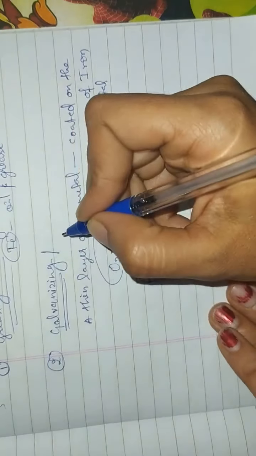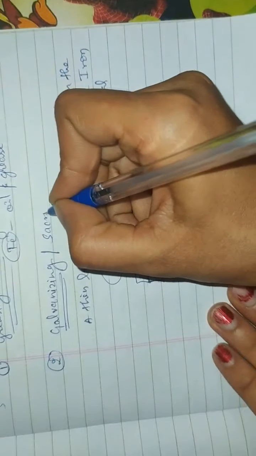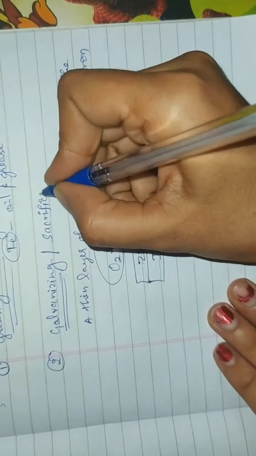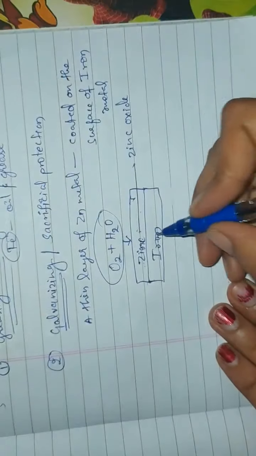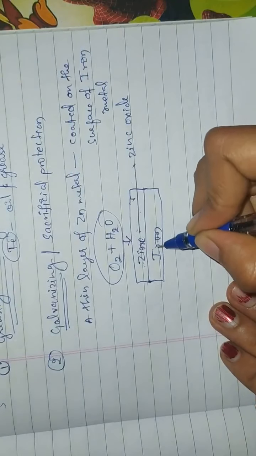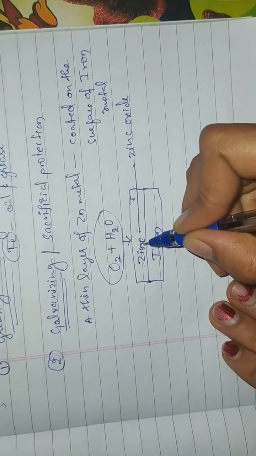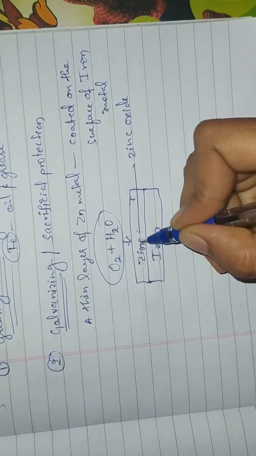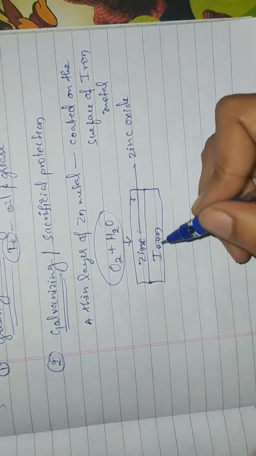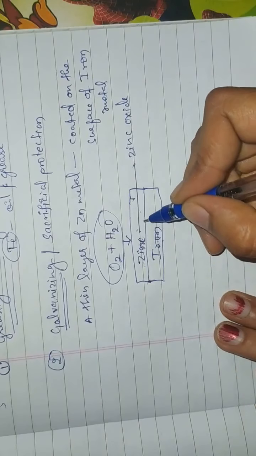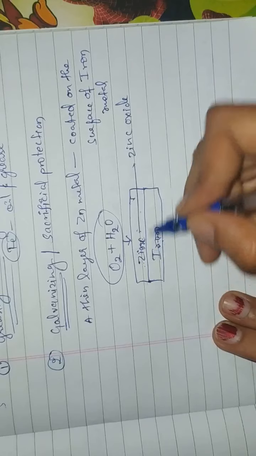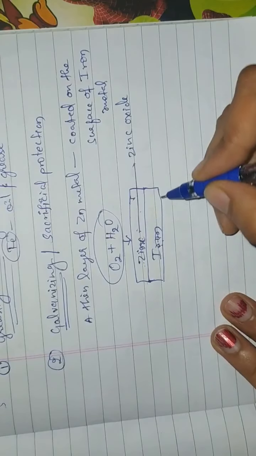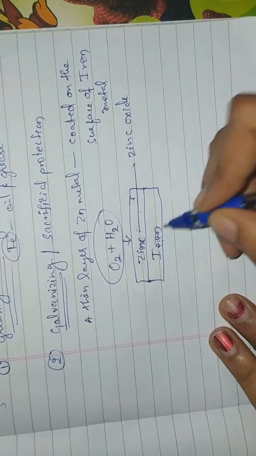Therefore, this method is also known as sacrificial protection. Here, zinc sacrifices itself to protect the iron. Okay, after this zinc is completely corroded, this zinc oxide is removed, and again a thin layer of zinc is coated on the surface of this iron to protect the iron from the corrosion.